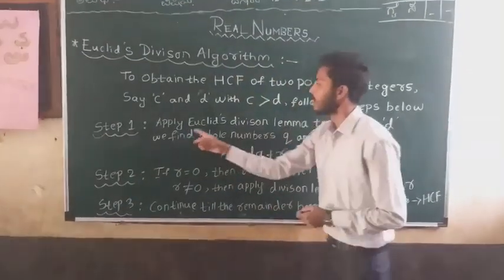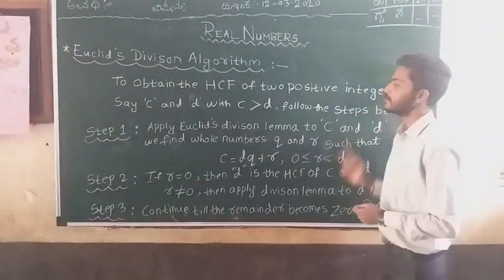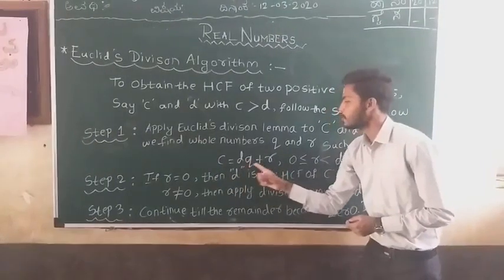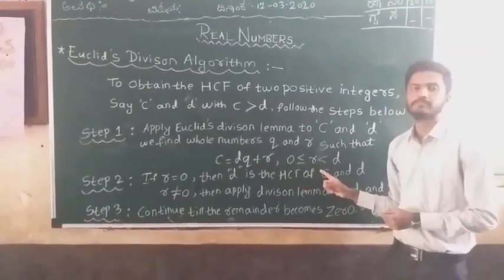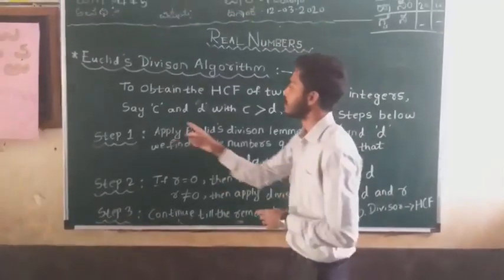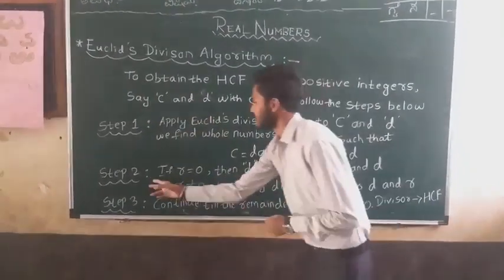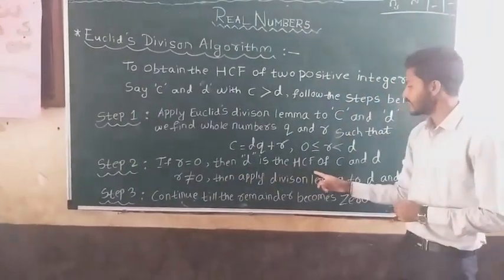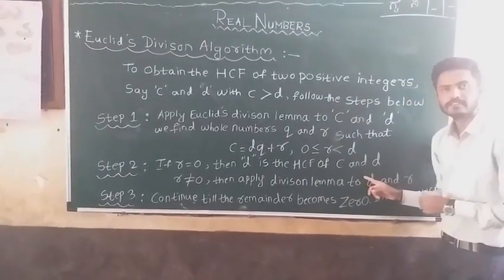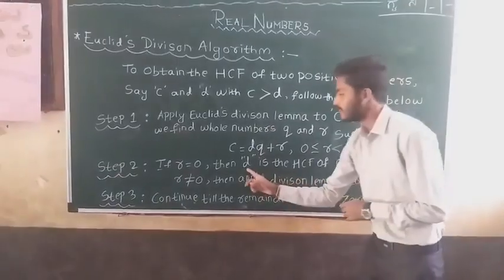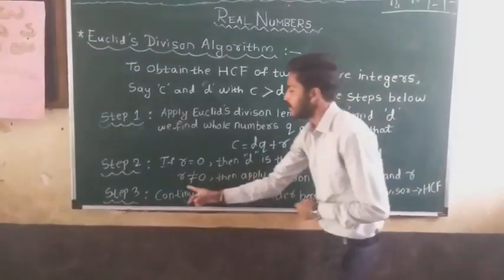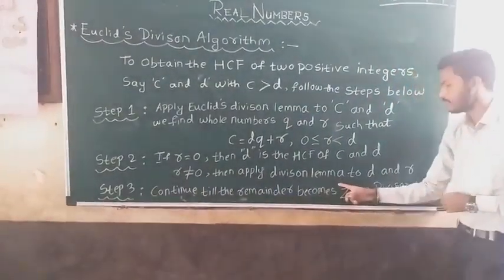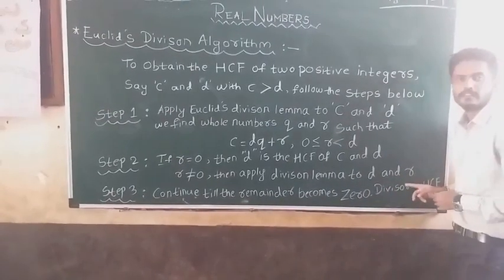Step 1: Apply Euclid's division lemma to c and d. We find whole numbers q and r such that c is equal to d q plus r, where r lies between 0 and d. Step 2: If the remainder is equal to 0, then d is the HCF of c and d. If the remainder is not equal to 0, then apply the division lemma to d and r further. Do you understand?